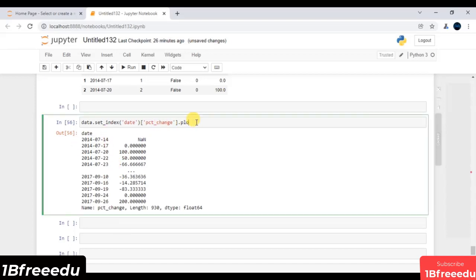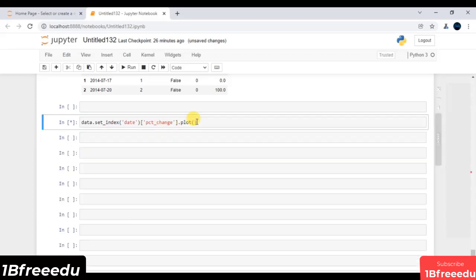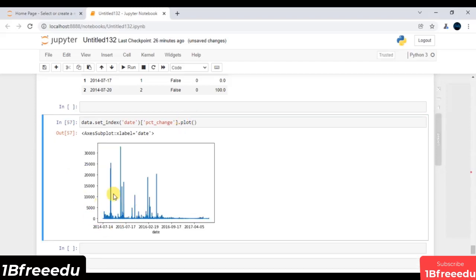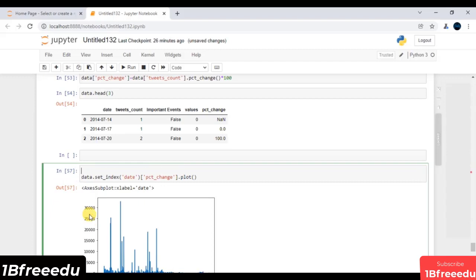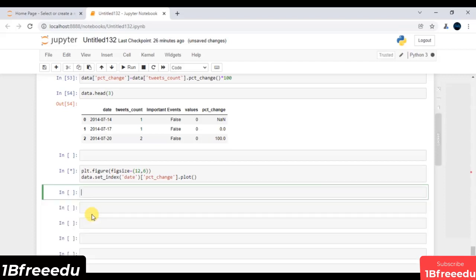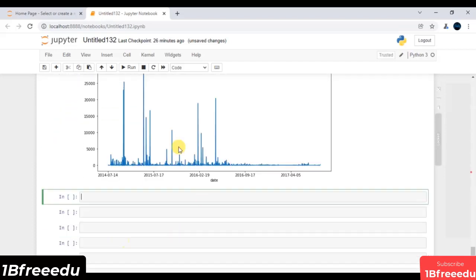On top of this, if I call plot and execute, you will end up having this kind of line plot. So let's try to customize this first, or let's try to zoom in. I will say plt.figure. Over there, I have a very handy parameter, which is figsize. This time, let's say my figure size or window size is 12,6. If I execute again, this time it sounds good.